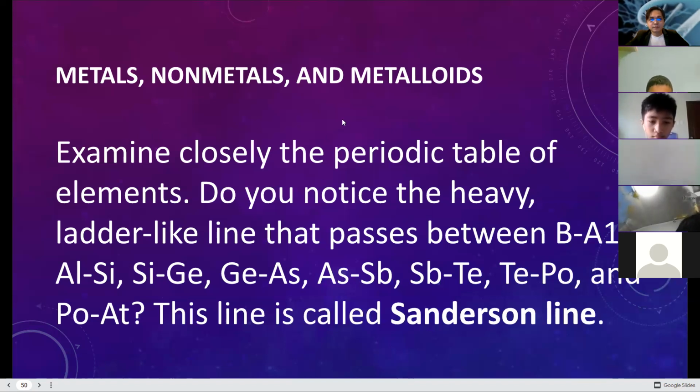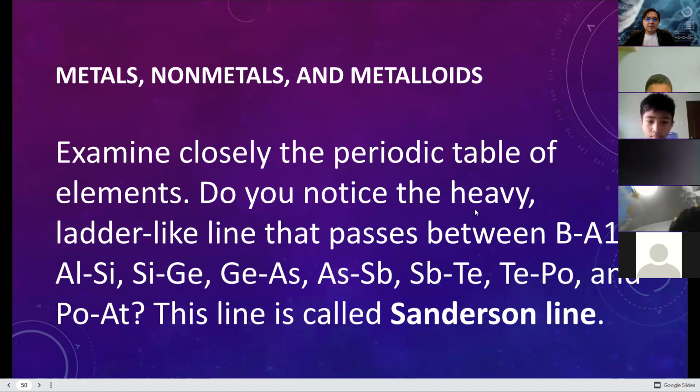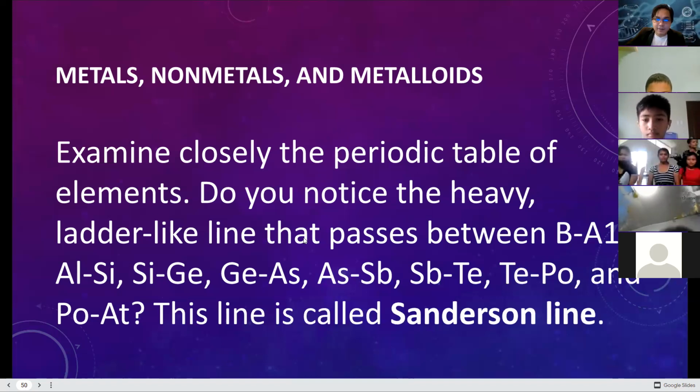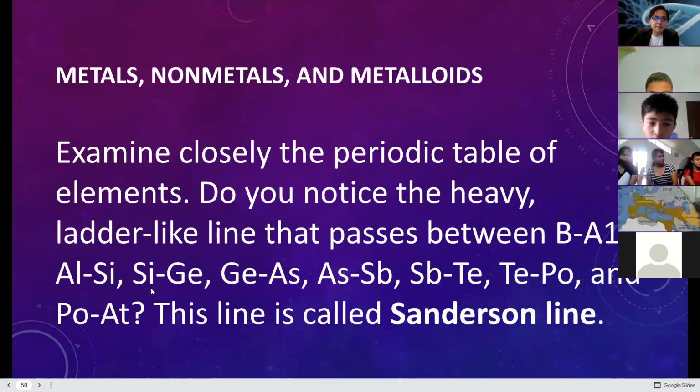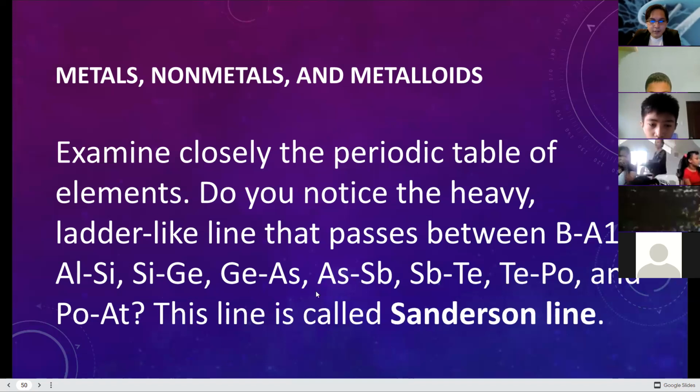Examine closely your periodic table of elements. Do you notice the heavy ladder-like line that passes through boron, aluminum, silicon, germanium, astatine? This line is called the Sanderson line.